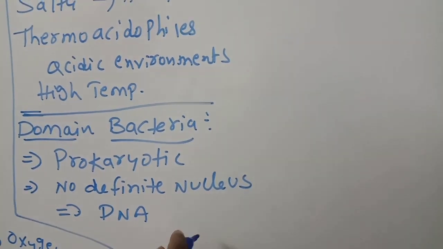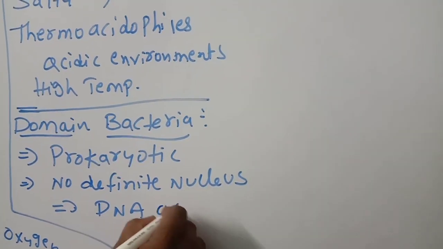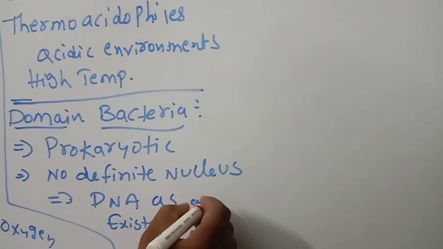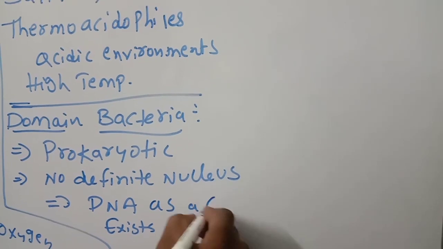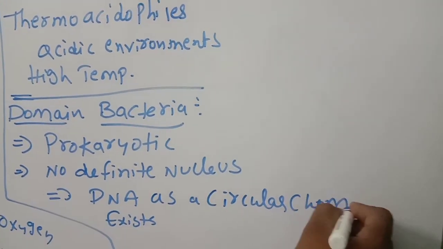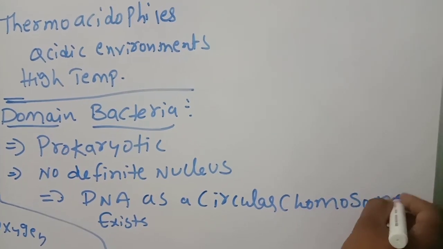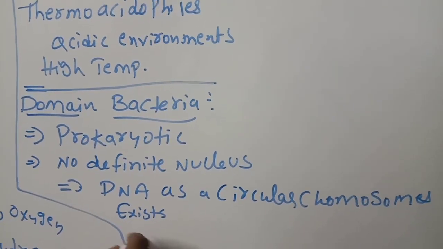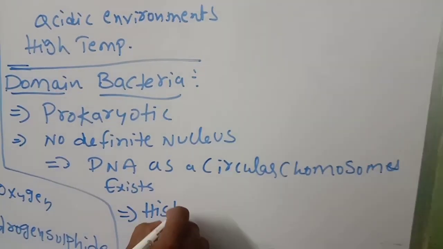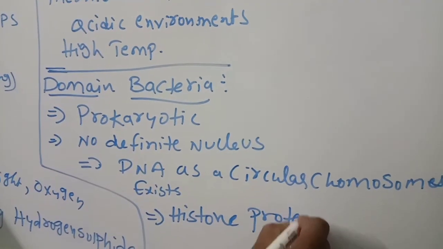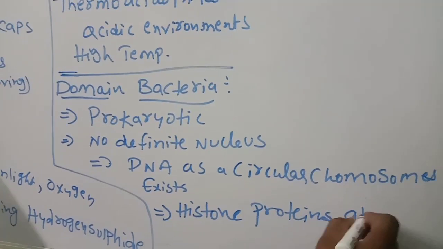DNA exists as circular chromosomes, a very important point in prokaryotes. And no histone proteins. Histone proteins are the ones that fix the DNA, and they are absent.